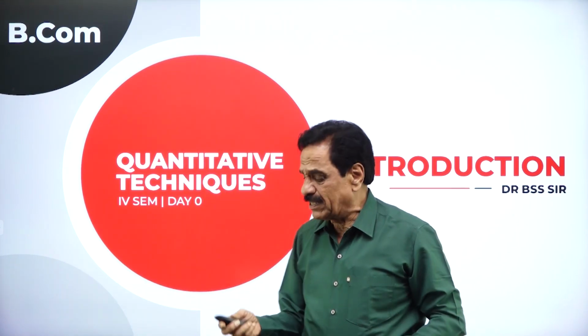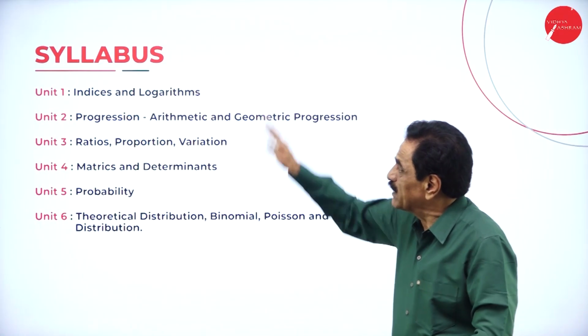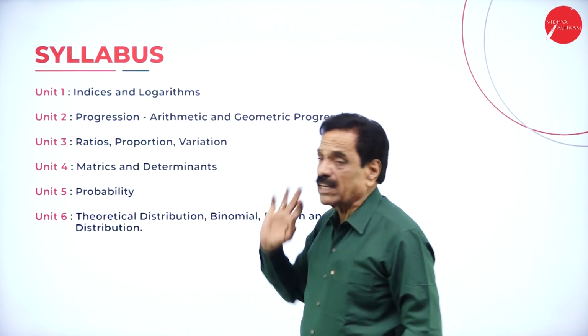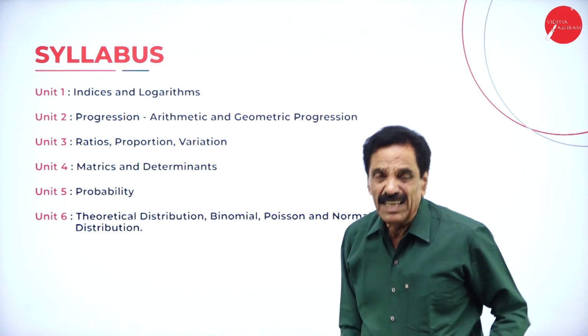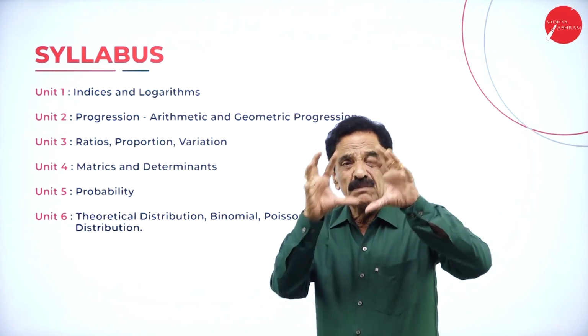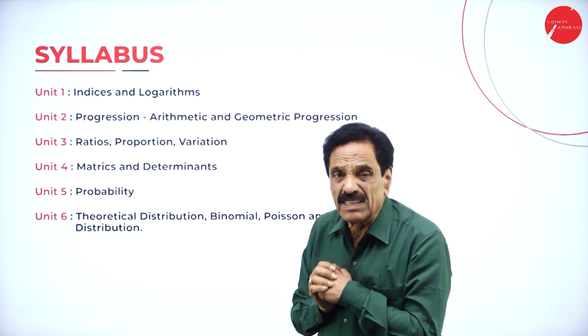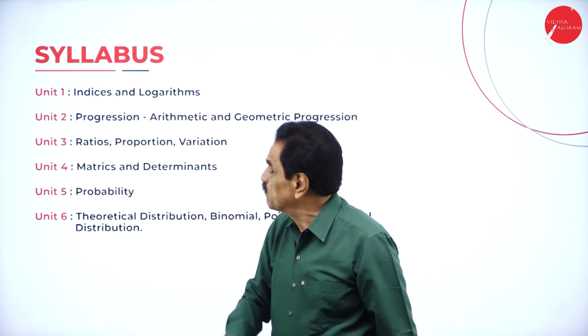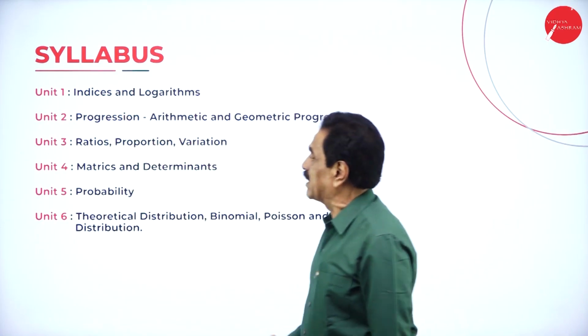We'll go to the syllabus now. The syllabus contains, for this year, indices and logarithm. I'm going to explain in detail. I will give the syllabus of Mysore University as printed in the book. Unit 1, indices and logarithms.